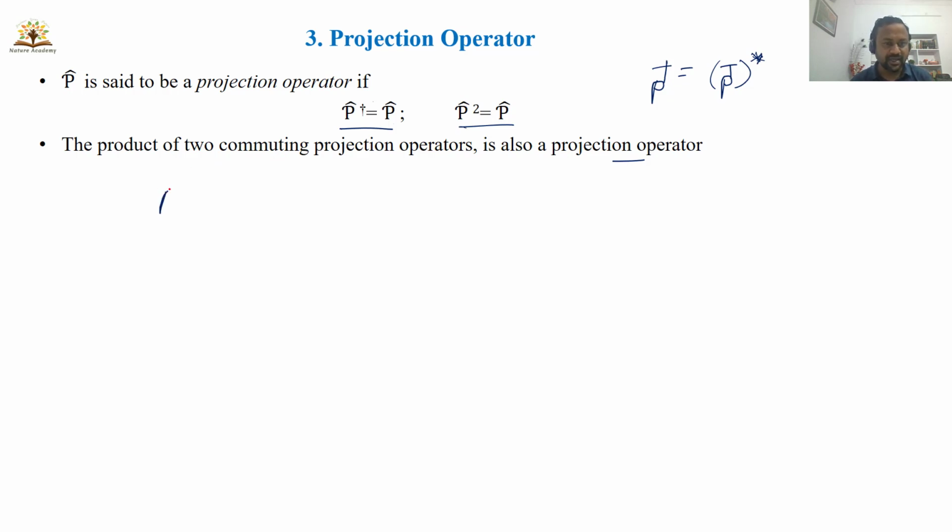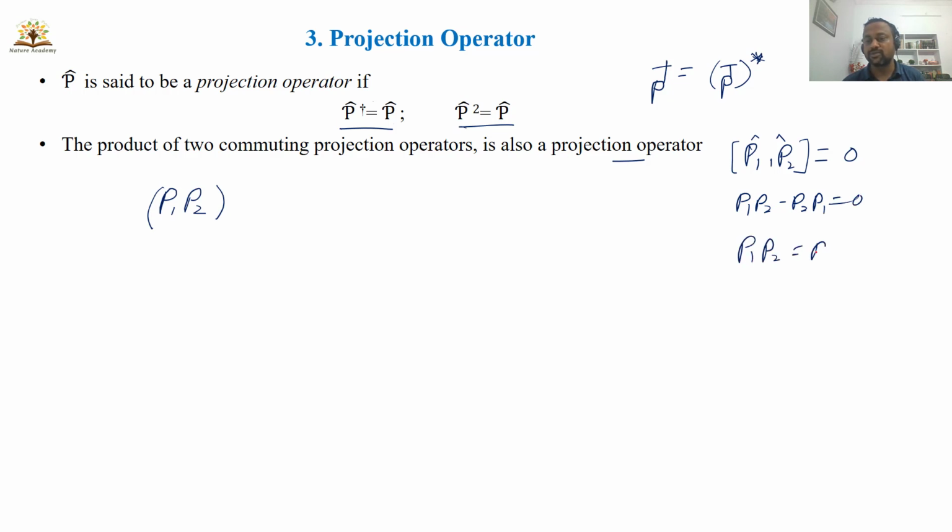Let us say this is P1 and this is P2, and this is a product. Now I will write what commuting means. If for two operators P1, P2, the commutator P1 P2 minus P2 P1 is equal to 0, or P1 P2 is equal to P2 P1, then I can say P1 and P2 are commuting each other. So all these are operators. The product of two commuting projection operators, that is P1 and P2, is also a projection operator.